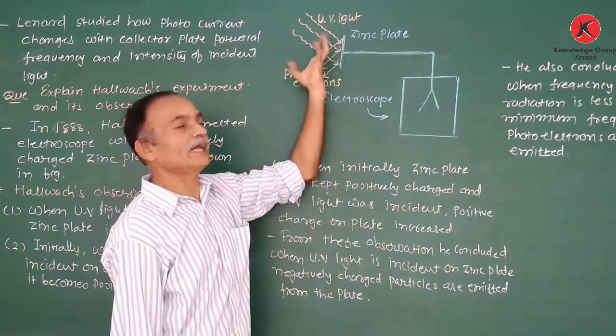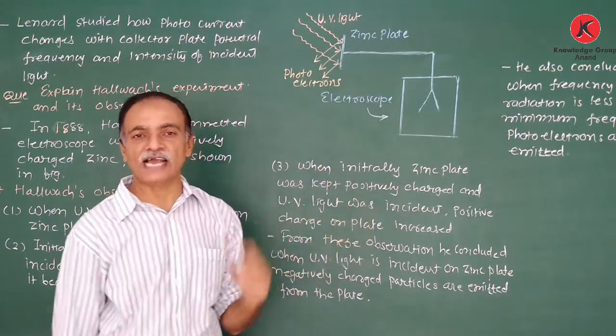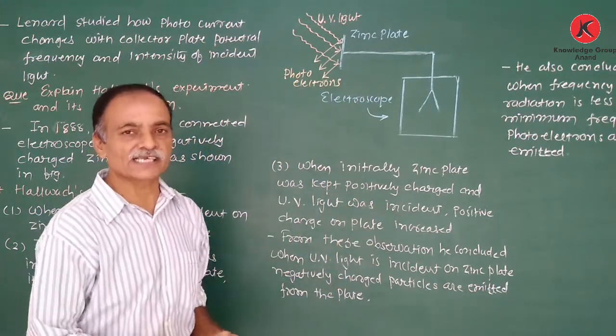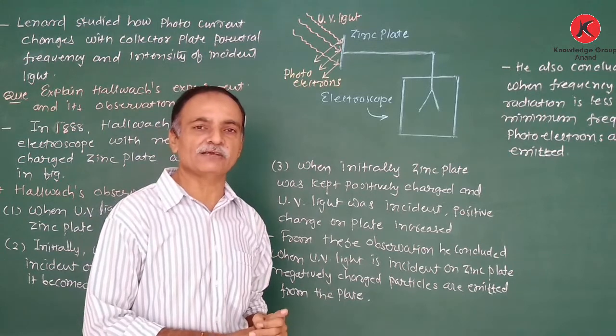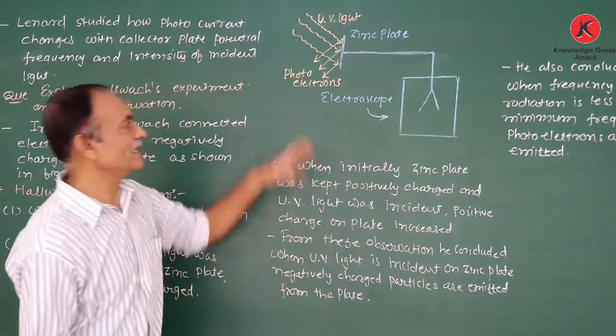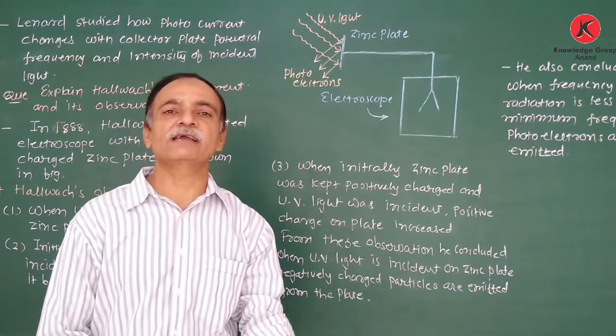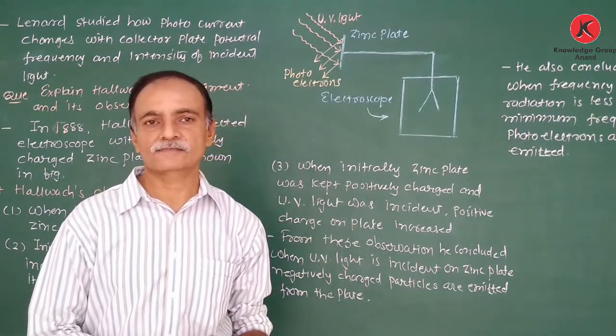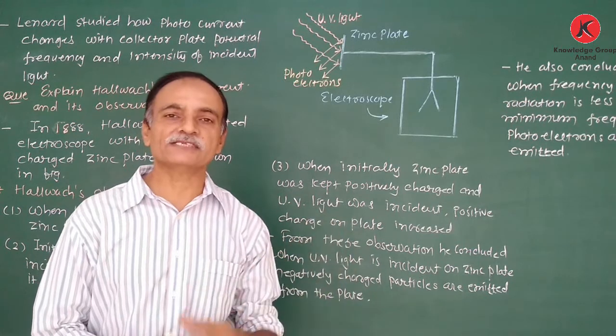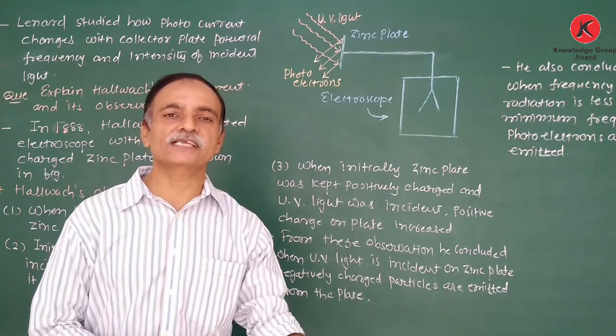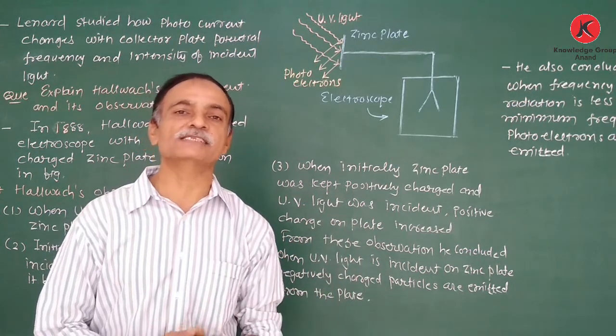This electron absorbs energy from the incident light, and when its energy is more than the binding energy, the electron is emitted. Therefore, the number of electrons on the zinc plate decreases, and a positive charge is established on the zinc plate.